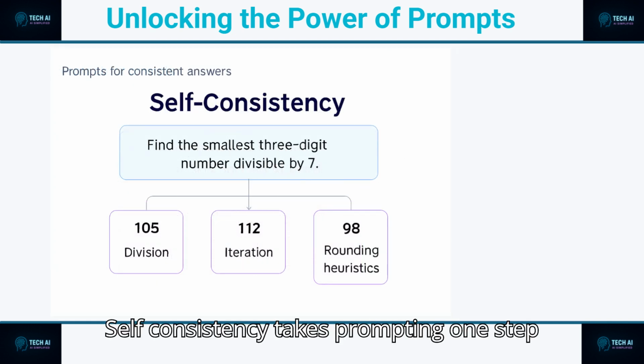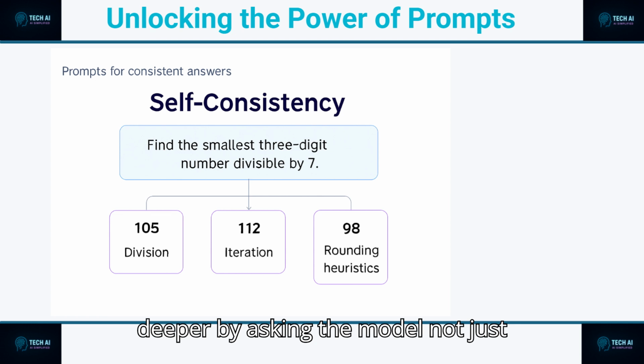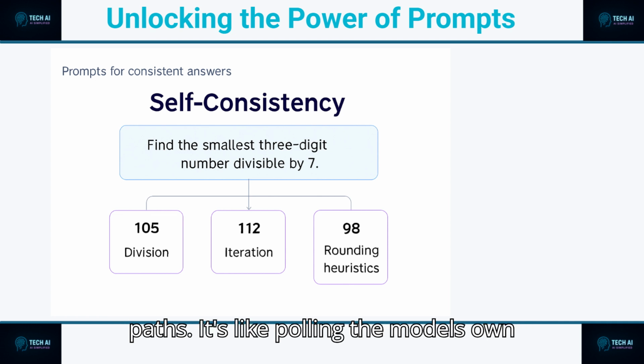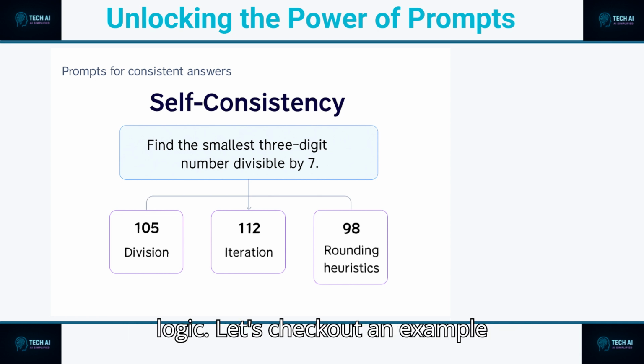Self-consistency takes prompting one step deeper by asking the model not just once, but multiple times. Each attempt explores a different reasoning path. Then, we select the answer that shows up most consistently across those paths. It's like polling the model's own logic. Let's check out an example.